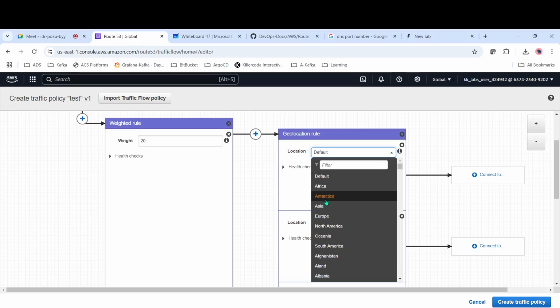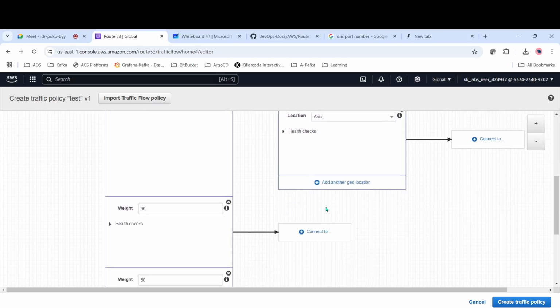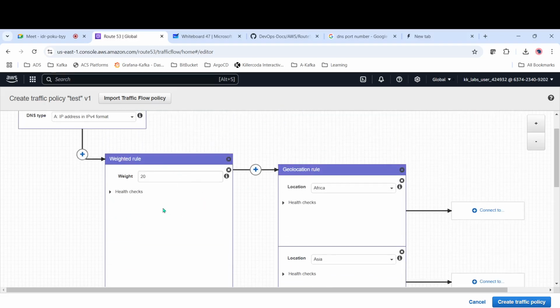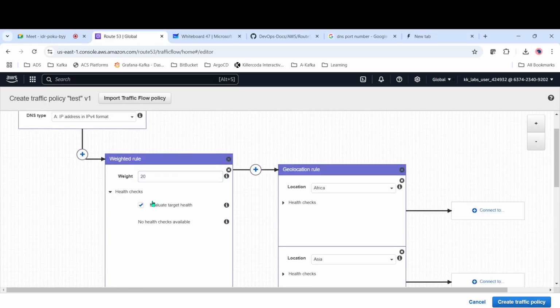For location, you can select like Africa, and then you can select Asia, and then for this one you can select some other thing. Okay, this is for the first one. So first rule, 20% of traffic will come here. That traffic will go to Africa and then Asia. And also you can configure the health checks. In case you want to evaluate health checks, you can just check this one.